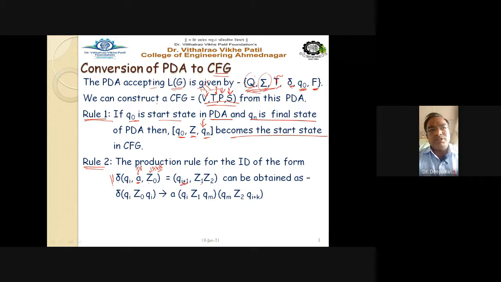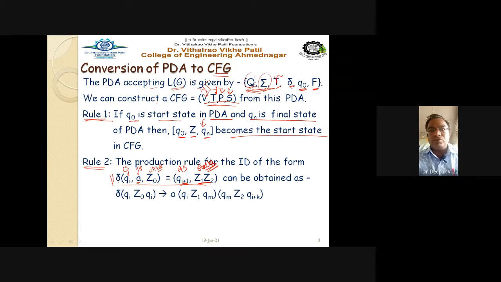qi plus 1 is nothing but the next state, whereas this is nothing but your current state. Z1, Z2 are now your stack symbols. These are the new stack symbols which we obtain from this particular transition. Now, if this is the PDA rule, the PDA ID description given, then how do we convert such rules into the grammar rule?